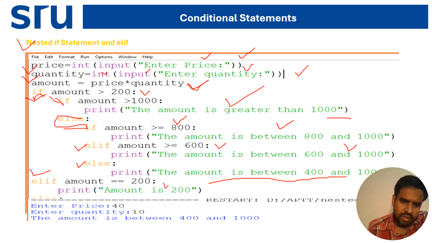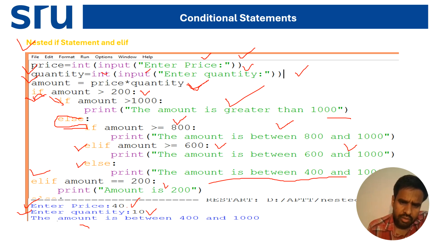So we take the output: enter the price, we took 40. Now enter the quantity, we took 100. The amount value is price times quantity, 40 times 100, so the amount is 4000. The first condition is true, the amount is greater than 200, so it comes to the if statement. Now, is the amount greater than 1000? Here the condition is not true.